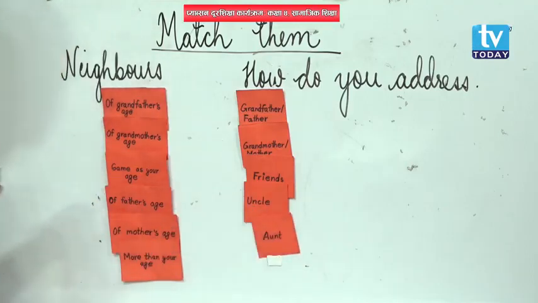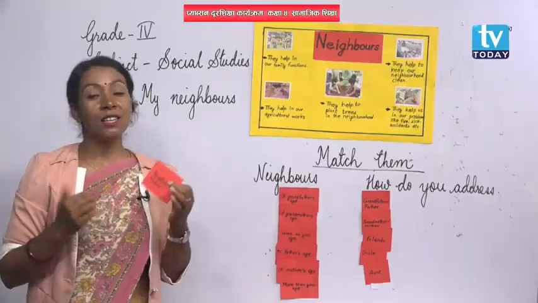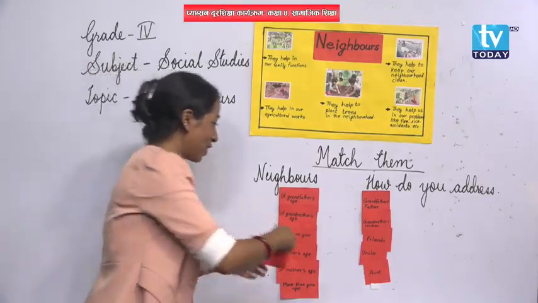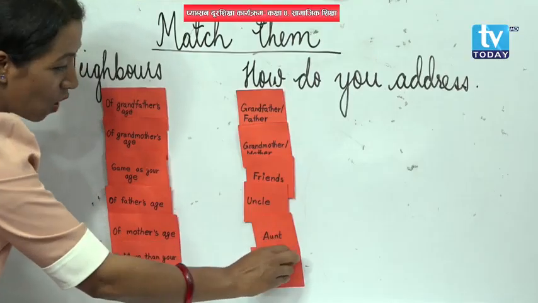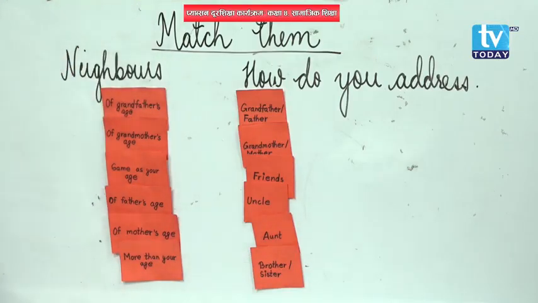Okay, now the final one. Some people around your neighborhood are older than you, bigger than you. Who are they? They are brother or sister. Okay, very good. You all are very correct over here. Very nice. Thank you, my students.